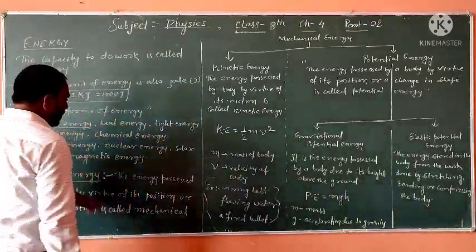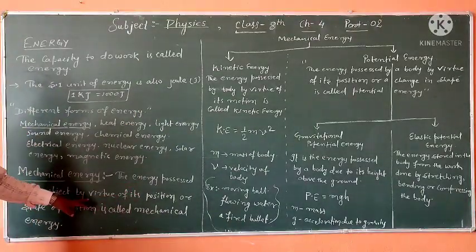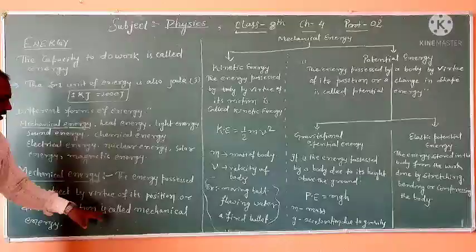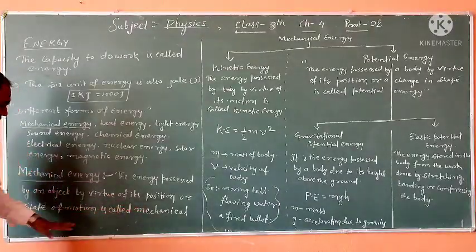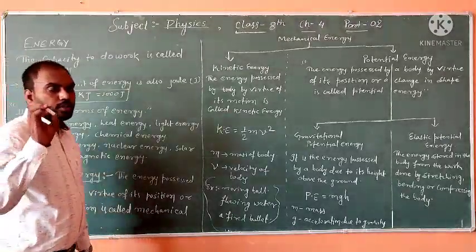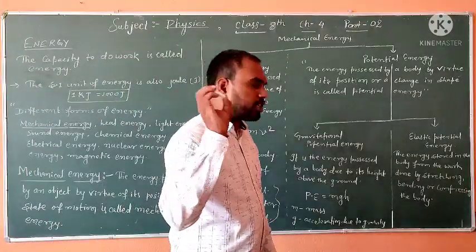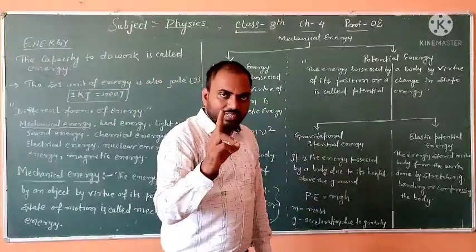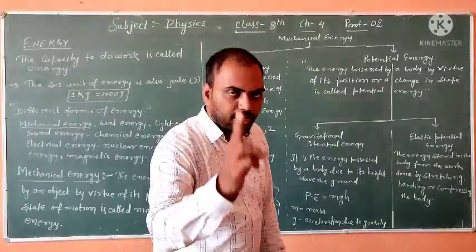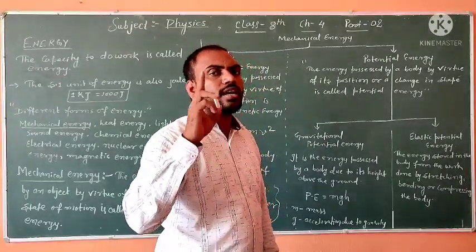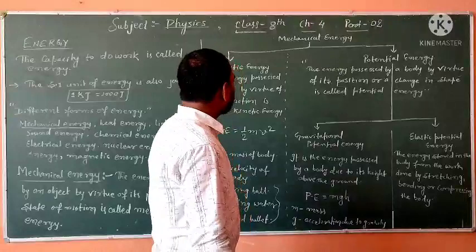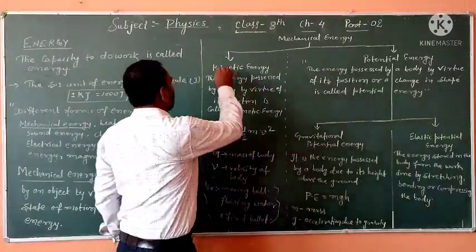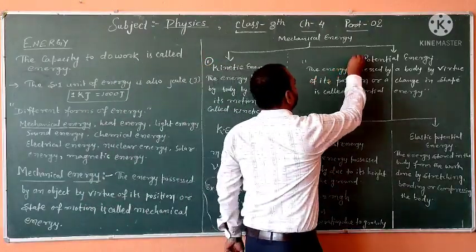The energy possessed by an object by virtue of its position or state of motion is called mechanical energy. Keep in mind that mechanical energy is the energy possessed by a body due to its position and motion. Mechanical energy is mainly divided into two parts: kinetic energy and potential energy.